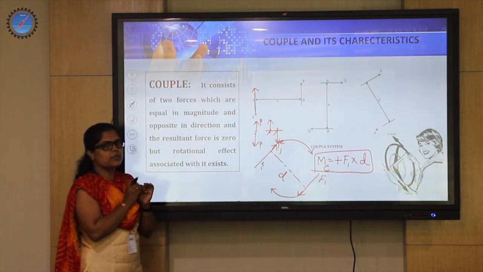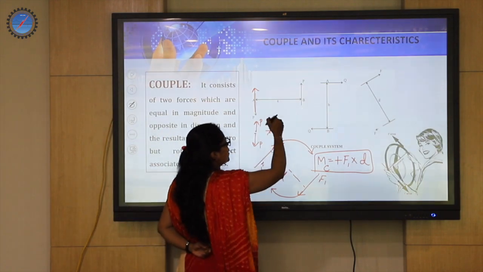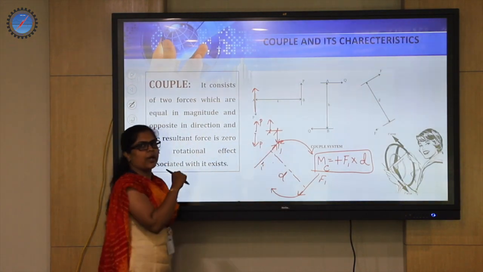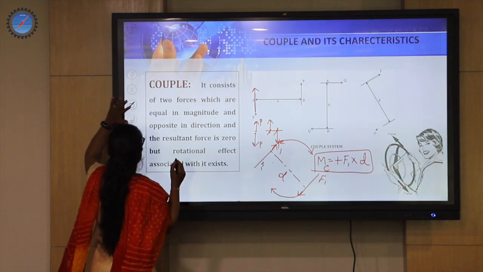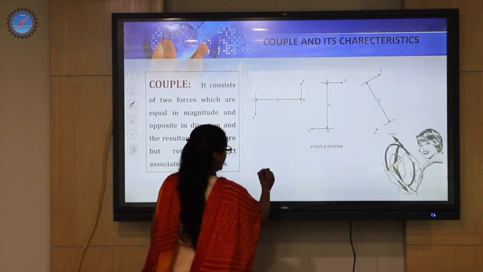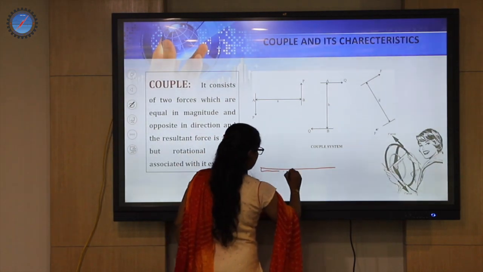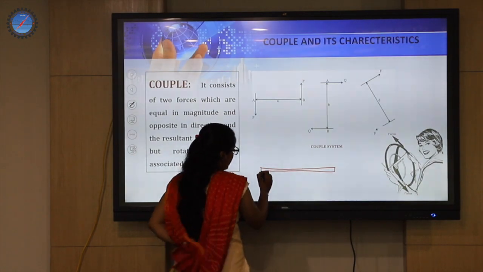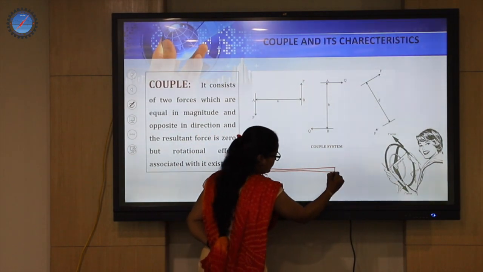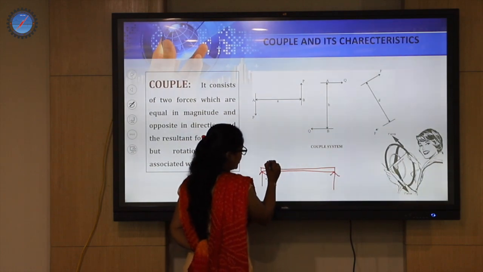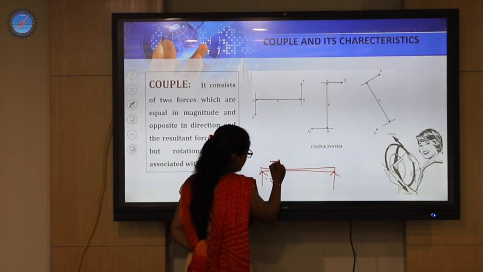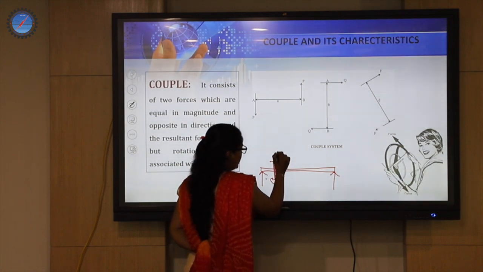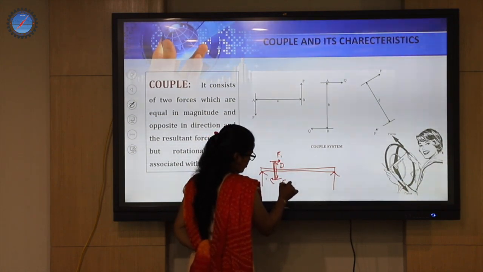That is the second point. Third one is, this rotational effect, whatever is caused, is independent of the location of the couple. For example, assume that we are going to put it on a beam. Okay, so this is a beam which is being supported at two locations. I have two forces over here, one is here and one is here, and they are connected by one more small beam, and the height of this beam is D. This force is F1, this is also F1.